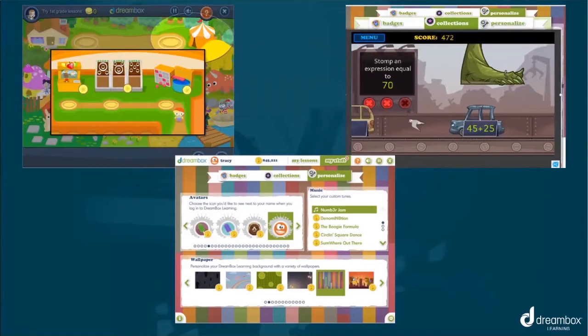Your learner will earn coins playing the math lessons to access the fun mini games. And grade 3 and up students will also choose to spend their coins earned throughout the week to personalize their DreamBox experience with different wallpapers, music, and more.